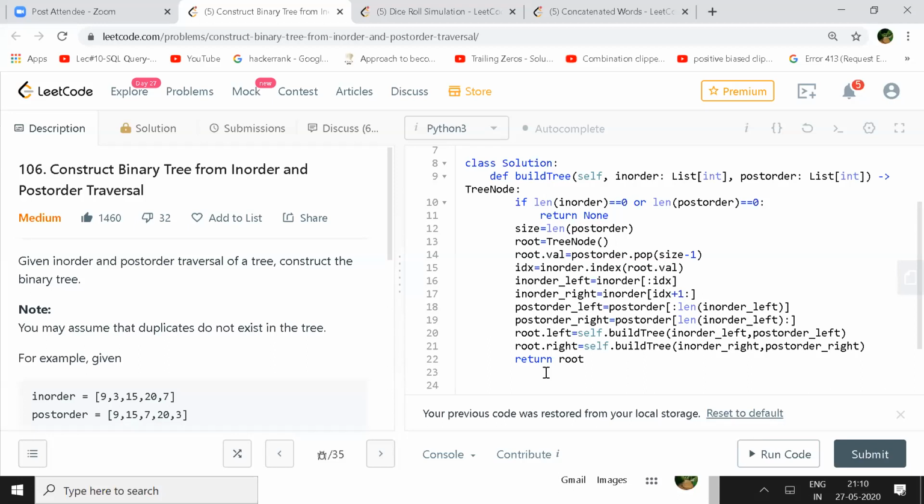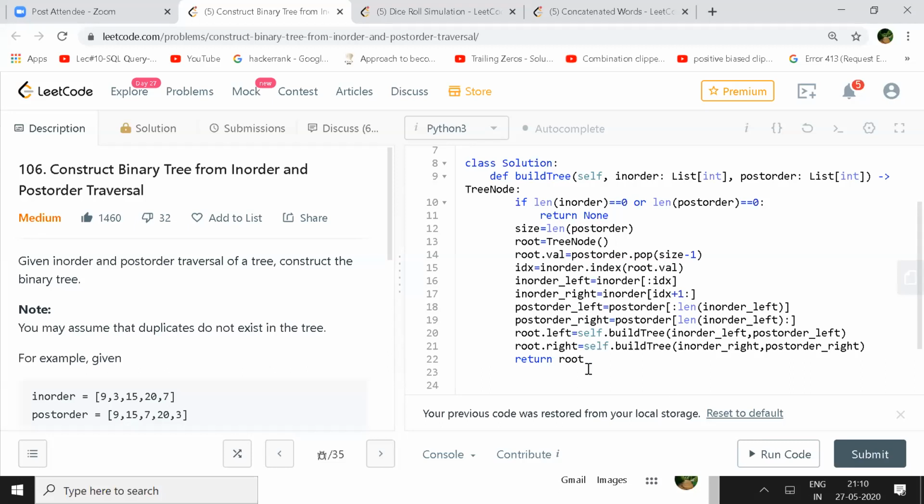Yeah, I think so. We are trying to find the index in in-order. You're finding the index on line 15. Oh yes, that would involve it. Correct, order of n square. If we can design our recursive function without passing the copy, we can maintain a dictionary of in-order with index, then we can optimize both the space and time.